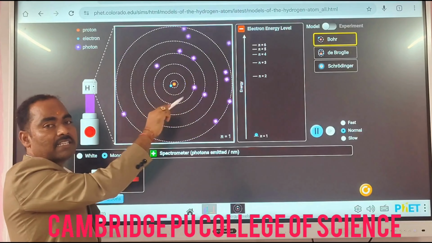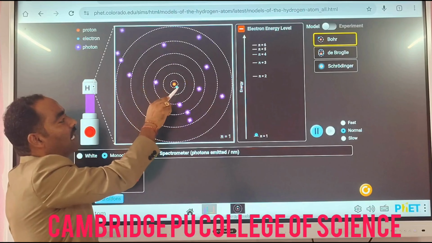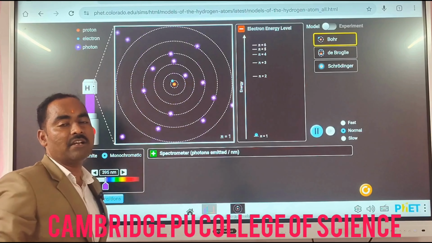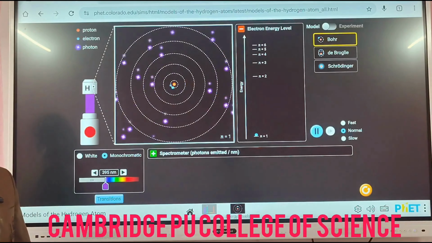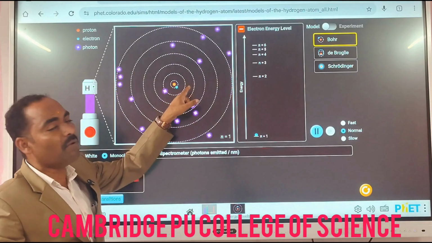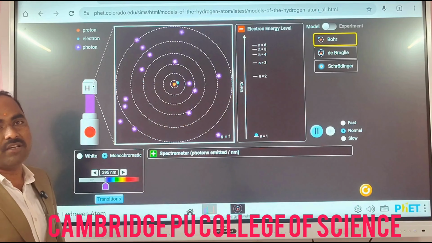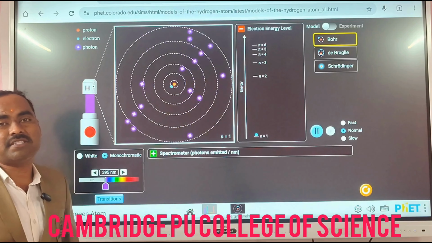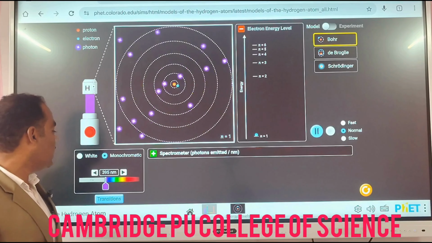And exactly vice versa, whenever the electrons jump from the inner shell to the outer shell, that is called absorption of photons, which means E1 minus E2 is equal to h nu. H nu is nothing but photons, h means Planck's constant and nu is the frequency of radiation.